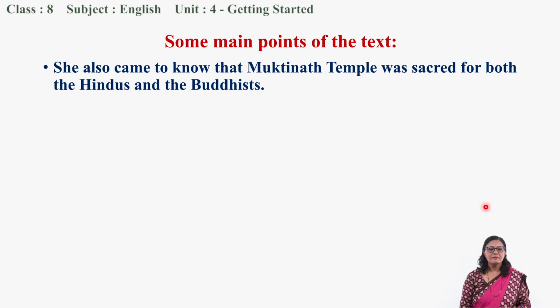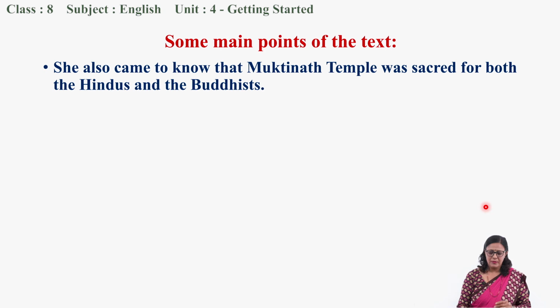Likewise, she also came to know that Muktinath temple was a sacred place for both Hindus and Buddhists. It was a special place not only for Hindus, for Buddhists also. The text offers a kind of unity in diversity in our Nepalese people. Both Hindus and Buddhists visit the same temple, and they respect the god with equal respect.